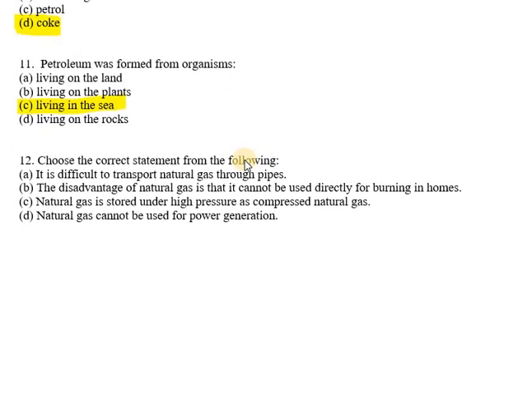Now question number 12 says, choose the correct statement from the following. It is difficult to transport natural gas through pipes. Second, the disadvantage of natural gas is that it cannot be used directly for burning in homes. Natural gas is stored under high pressure as compressed natural gas. Natural gas cannot be used for power generation. So D is wrong because it can be used for power generation. C is the right option, that natural gas is stored under high pressure as compressed natural gas, that is CNG. So the right option for this is C.